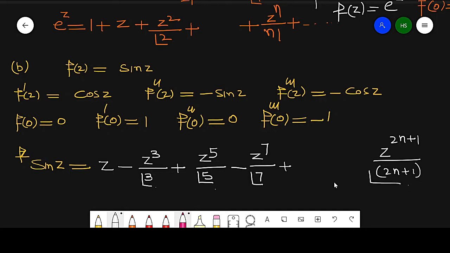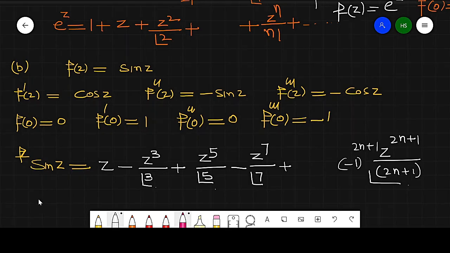This term is one positive, one negative, so the sign is minus 1 raised to power n. In this way we can find the value of this series.